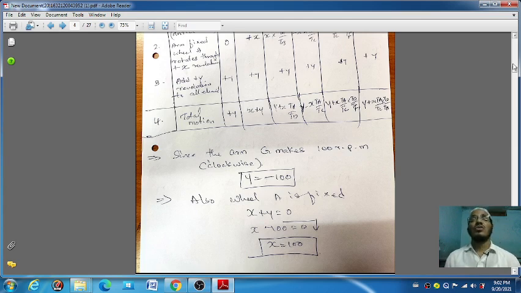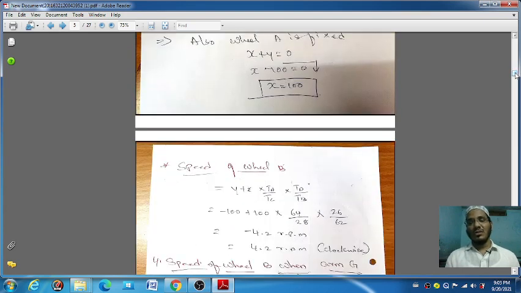And also the question is saying in that third bit, gear A is fixed, means x plus y is equal to 0. Then you have to substitute the value of y here, then you will get the x value. After that you have to find out the speed of the wheel.